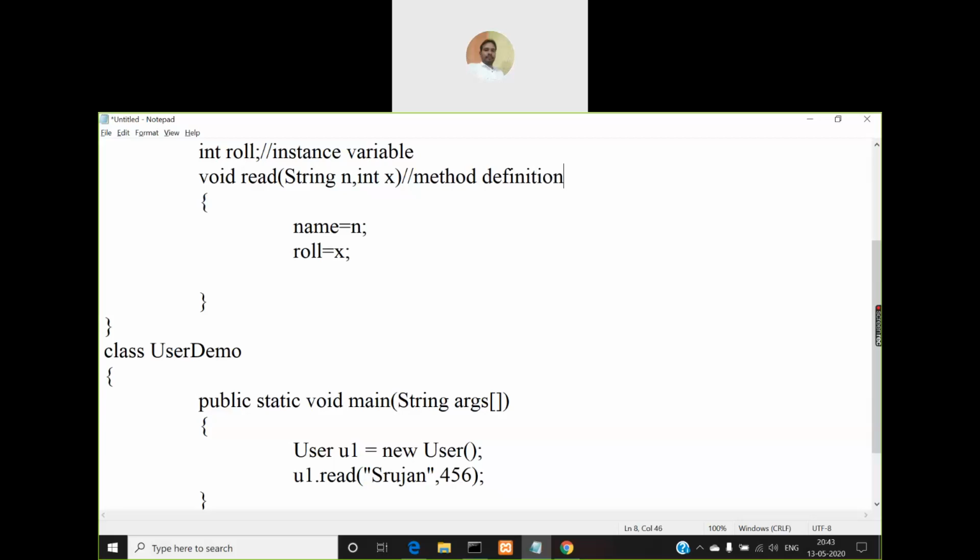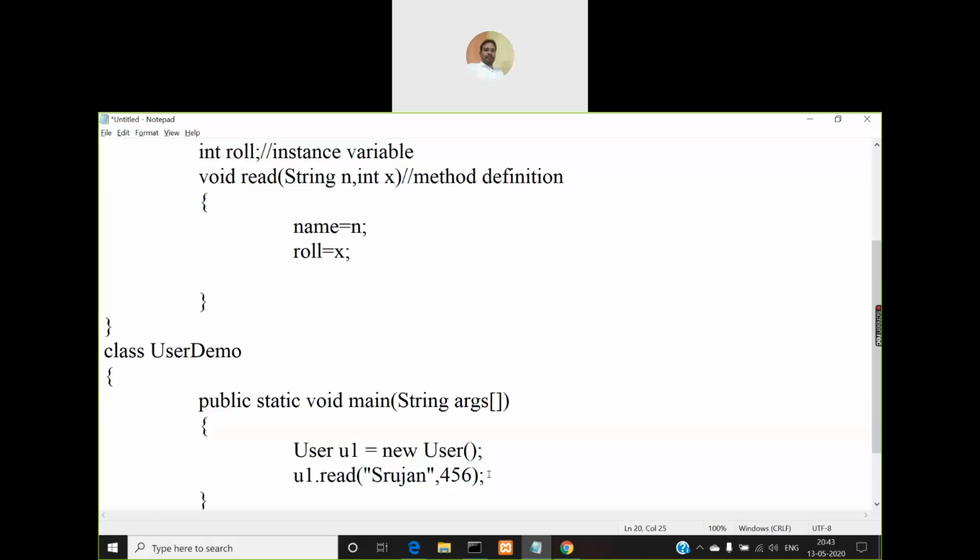Okay, so in the method definition, how many parameters you have mentioned, what is the type of each and every parameter, and what is the order, in the same order you have to pass. But like you mentioned here the data type as string and int, you need not mention the data type when you are calling the method. You have to pass only that particular type of value, that's it. You need not mention the data type of those variables. So that is the difference between calling.